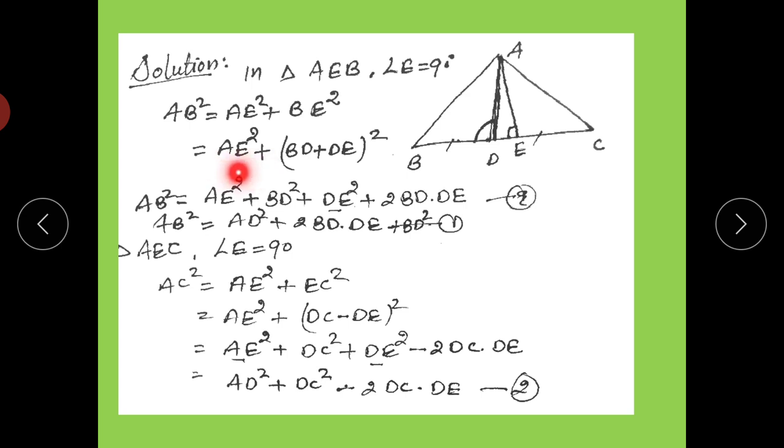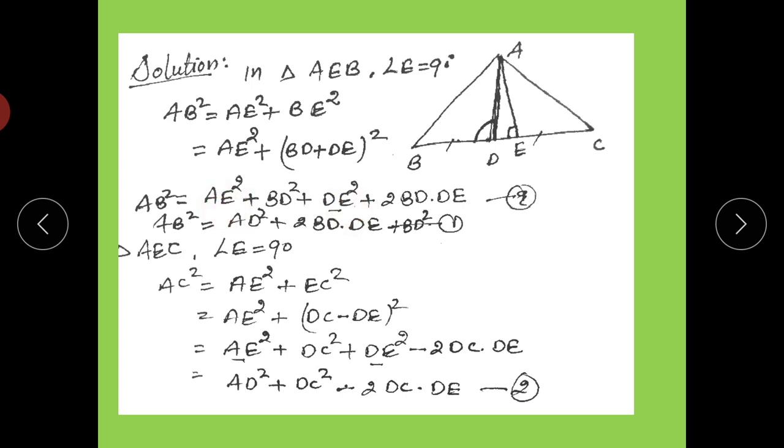AB square is equal to AE square plus BE square. BE can be written as BD plus DE. So AB square is equal to AE square plus BD plus DE whole square, and (a plus b) whole square is equal to a square plus b square plus 2ab. So BD square plus DE square plus 2 times BD into DE. So we can say that AB square is equal to AE square plus DE square